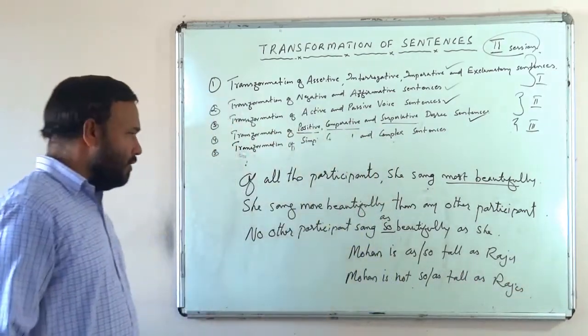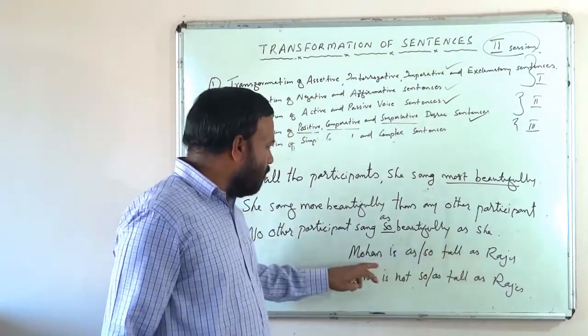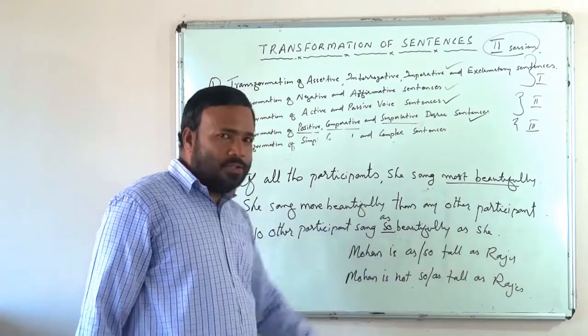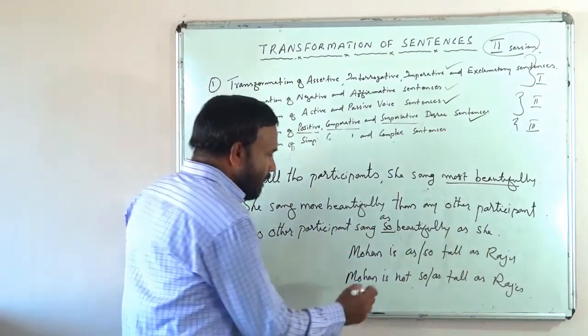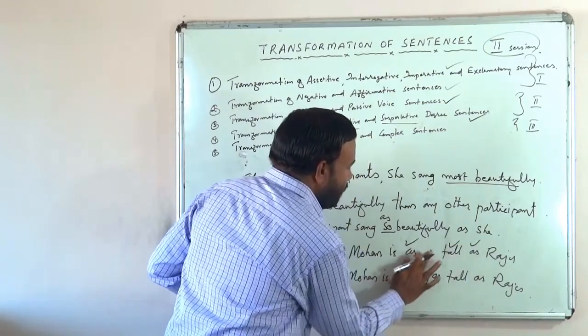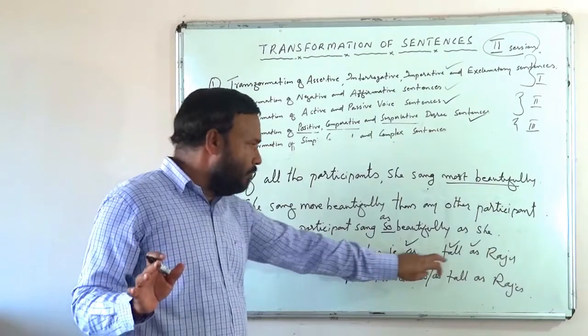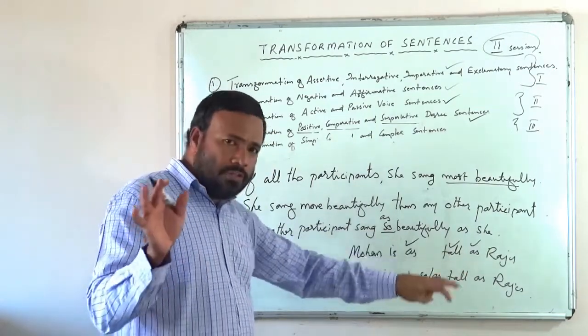See these two sentences. Mohan is as tall as Raju or Mohan is so tall as Raju. Which one is right? Mohan is as tall as Raju. Isn't it? So long as there is a positive idea, we must use as. Mohan is as tall as Raju.